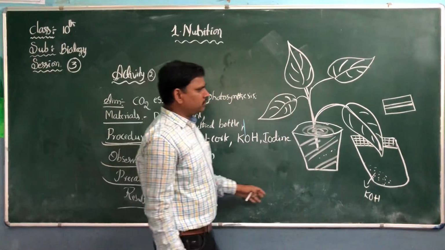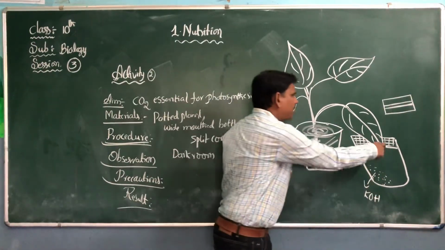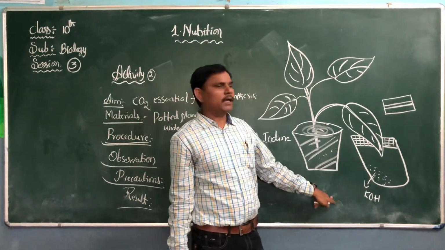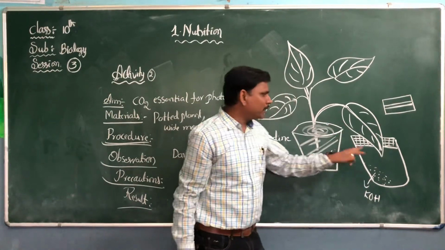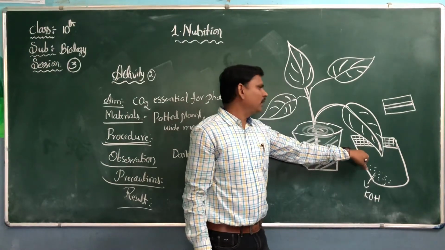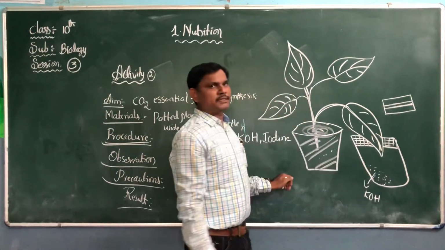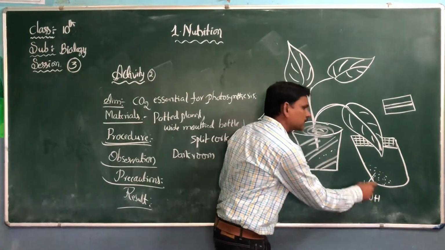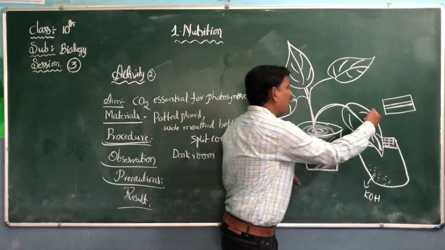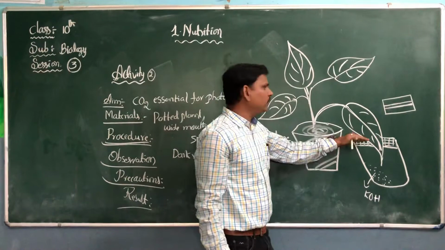We must have one question, one doubt here. Why should we add KOH solution into the bottle? Because in the bottle some carbon dioxide is already there. This KOH will absorb the carbon dioxide present in the bottle. If carbon dioxide is already there in the bottle, our experiment will fail. That's why, to remove the carbon dioxide present in the bottle, we are adding KOH solution or KOH pellets. So now half of the leaf is inserted into the bottle, half of the leaf is away from the bottle.